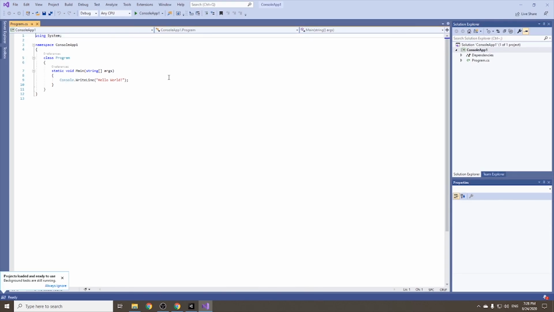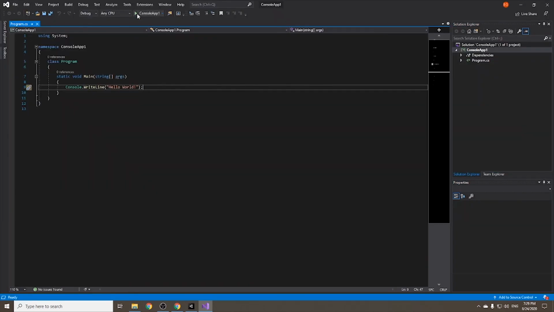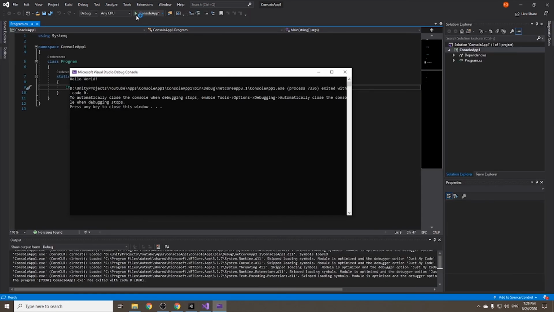Visual Studio opens, the default black theme is set. There is an application template that writes Hello World in the console. We can run it.